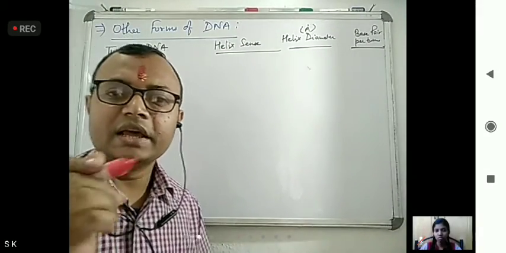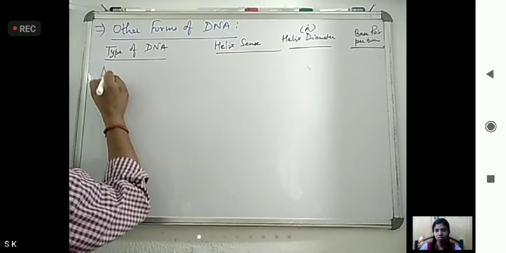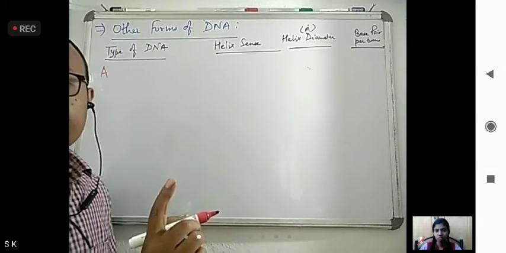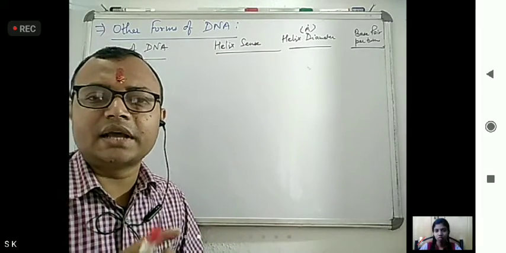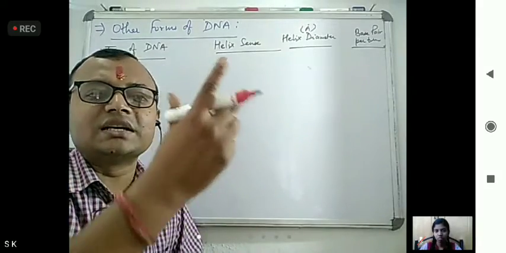First, A-DNA. A-DNA helix is right handed.